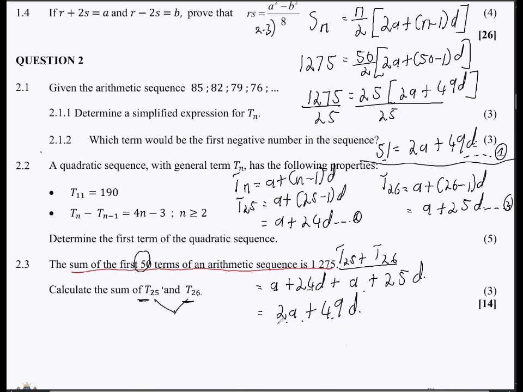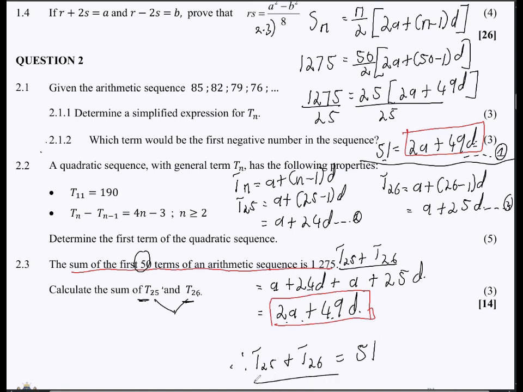So for the fact that we have the same expression, that means that 2a plus 49d is also equal to 51, which means in other words, T25 plus T26 is equal to 51. That's how you conclude it. Very interesting question right there.